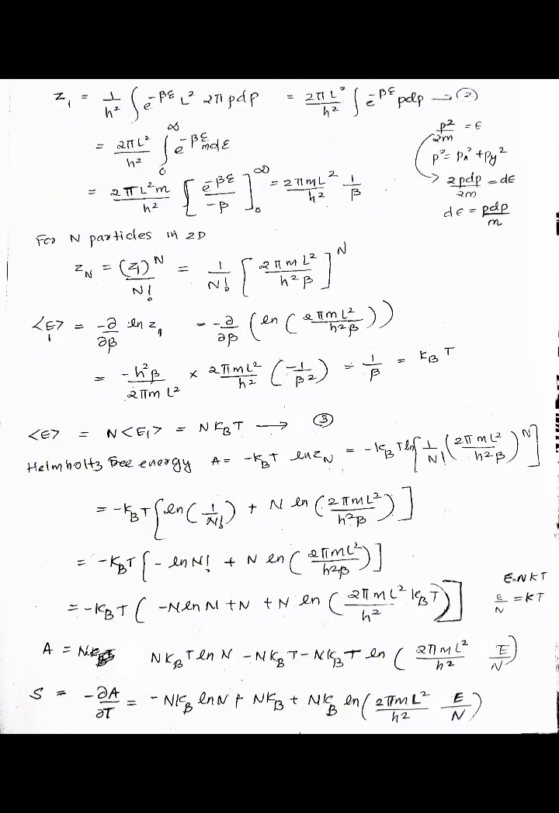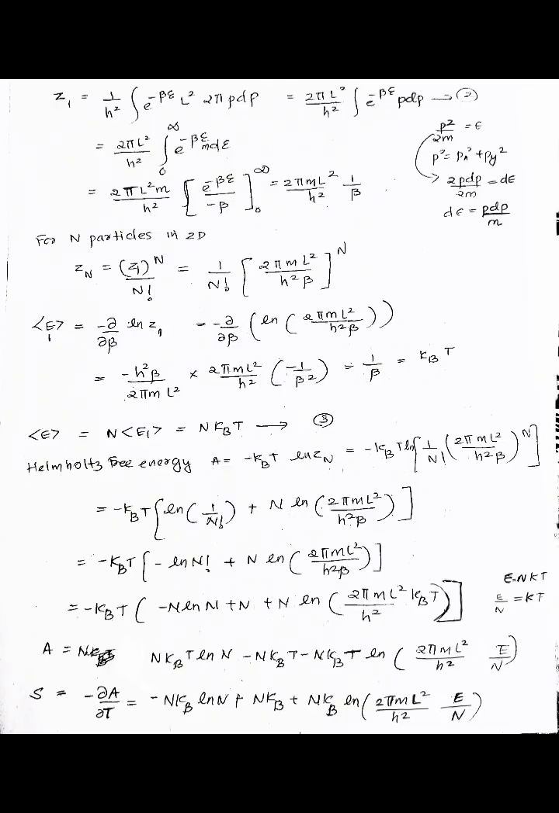And this is equal to minus kBT ln of 1 by n factorial plus n ln of 2 pi m L square by h square beta, and this is equal to minus kBT into minus ln n factorial plus n ln of 2 pi m L square by h square beta, and this is equal to minus kBT into minus n ln n plus n ln 2 pi m L square kBT by h square.